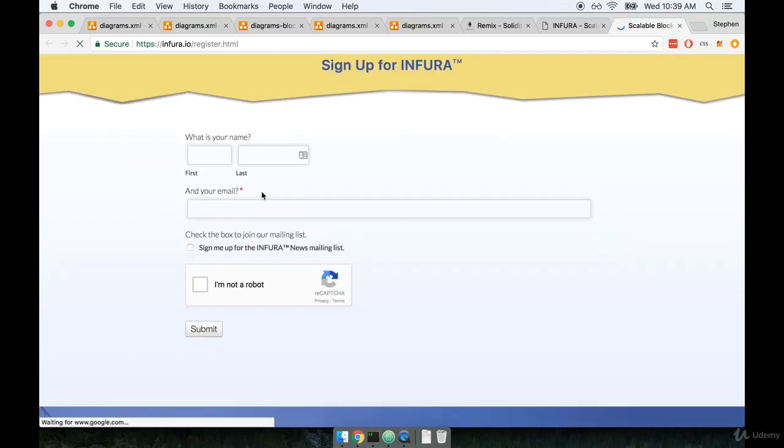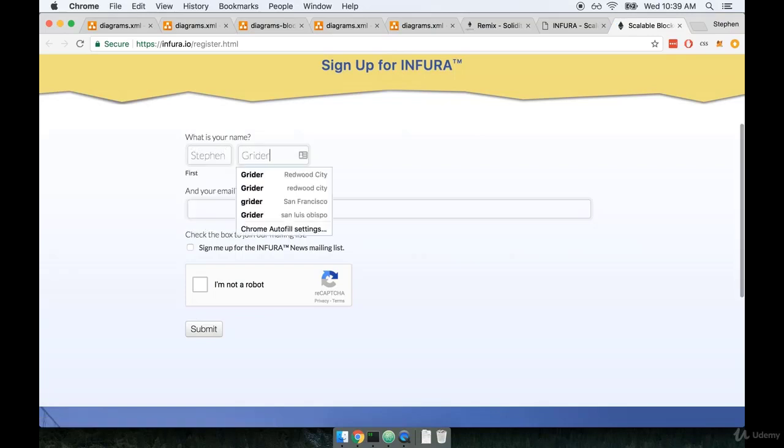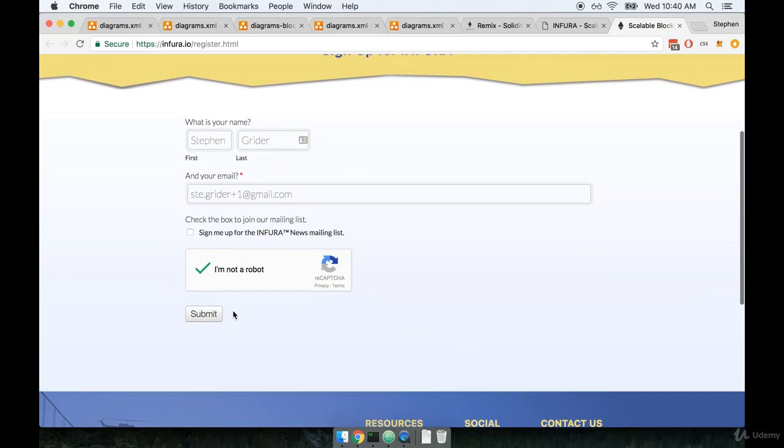So you can enter in your name and your email. I'll put mine in. And of course, I'm not a robot. Hopefully I don't have to do any CAPTCHA. Okay, that's very good. And then I'll submit.